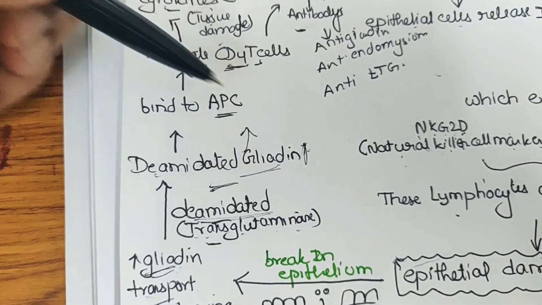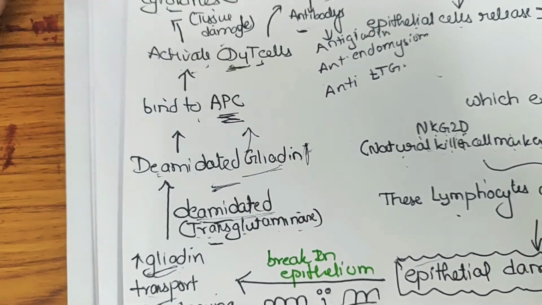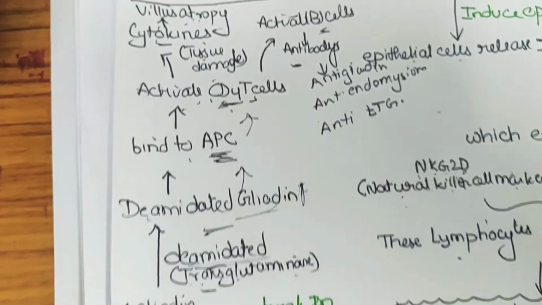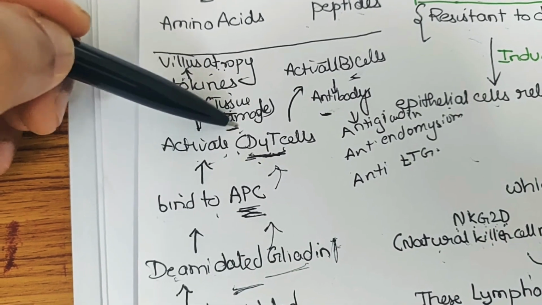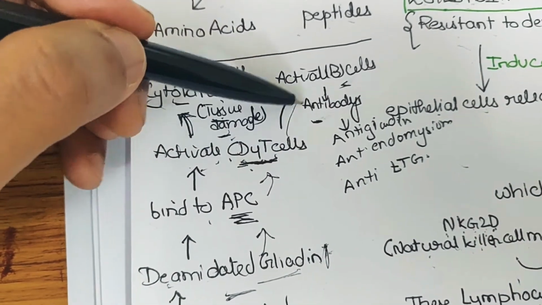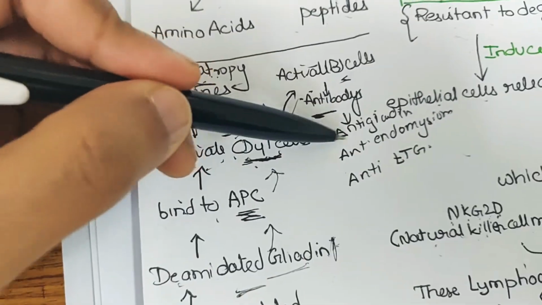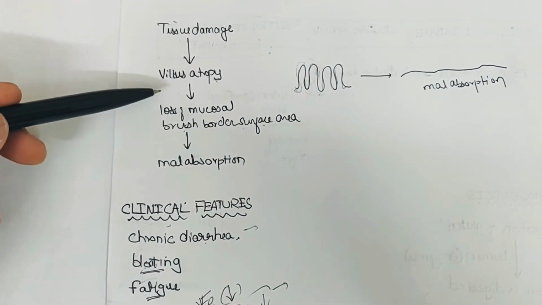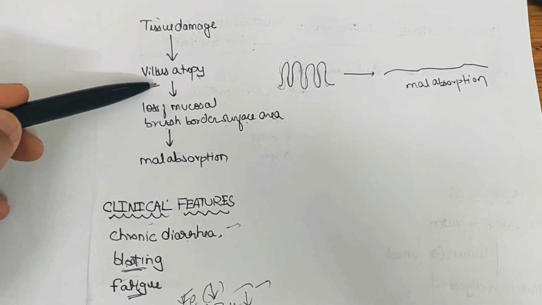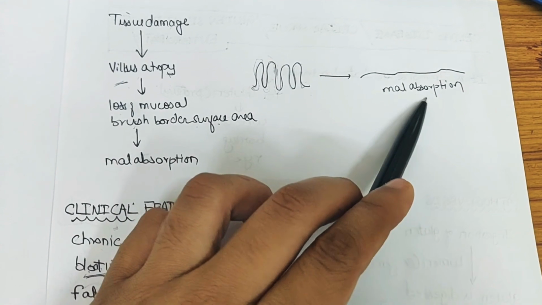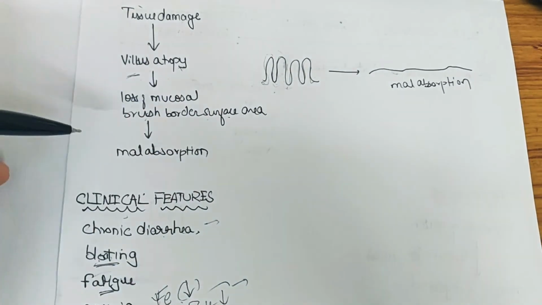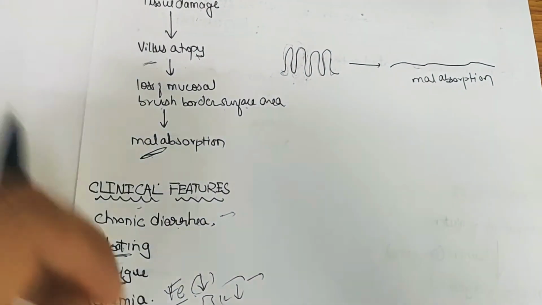It will bind to APCs, antigen presenting cells, which will activate CD4 T cells. Whenever CD4 T cells are activated, they release cytokines which damage the tissue, and also activate B cells to release antibodies, that is, anti-gliadin, anti-endomysium, anti-TTG, that is transglutaminase. Finally there is tissue damage and villus atrophy. Whenever villi get atrophied, the brush border surface area decreases, and finally there is malabsorption.